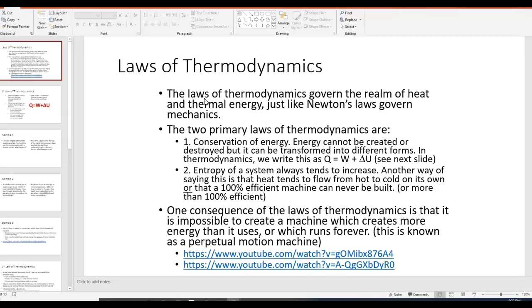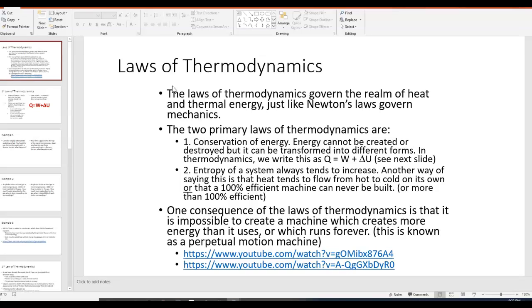Okay, so in this video we're going to be talking about the laws of thermodynamics. Just like you have Newton's 3 laws for motion, the laws of thermodynamics basically govern the realm of heat and thermal energy. Remember, in the last video we talked about thermal energy, temperature, pressure, thermal equilibrium, all that good stuff, and looked at that simulation. Now we're going to talk about the laws of thermodynamics, and there's only 2 of them.